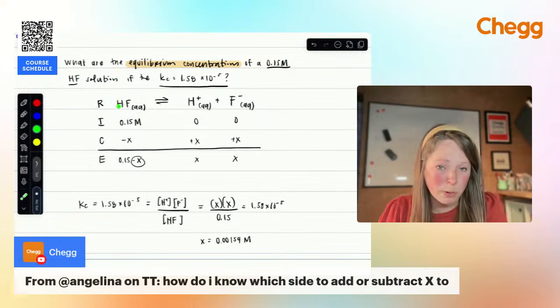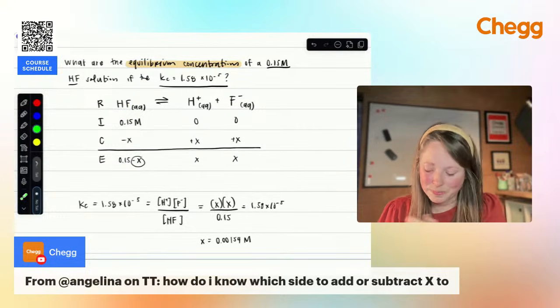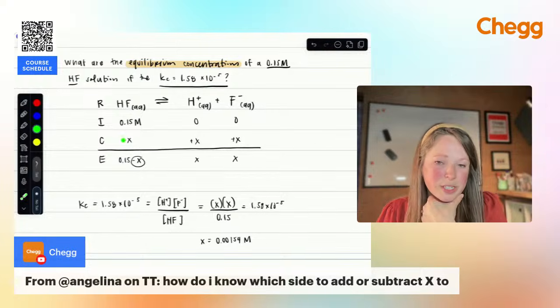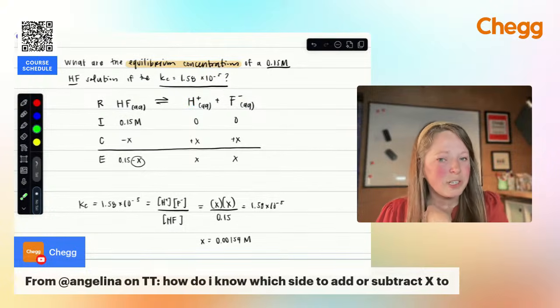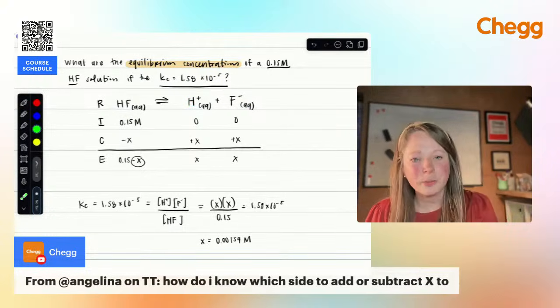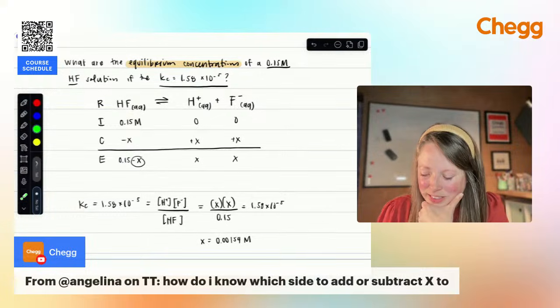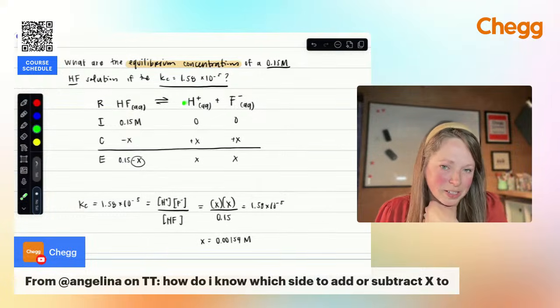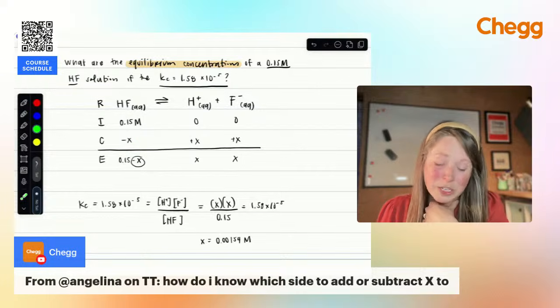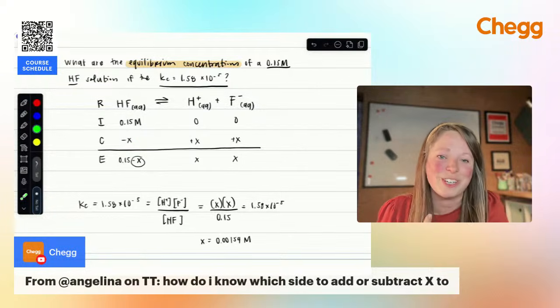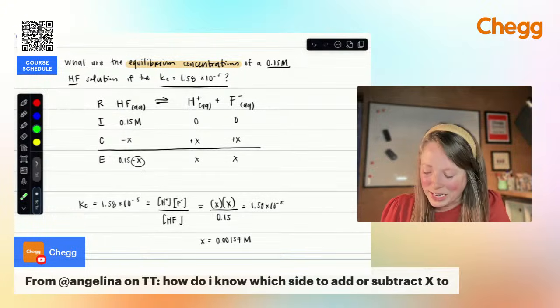And my concentration was 0.15 molar. As the reaction proceeds, I'm going to lose some of that, and I'm going to gain these two products. So basically what you're saying is, as the reaction proceeds, I expect it to shift towards the product side. That's why you subtract X. We don't know how much X we're losing, right? We don't know how much is ionizing yet. But then we can use the Kc to figure that out.